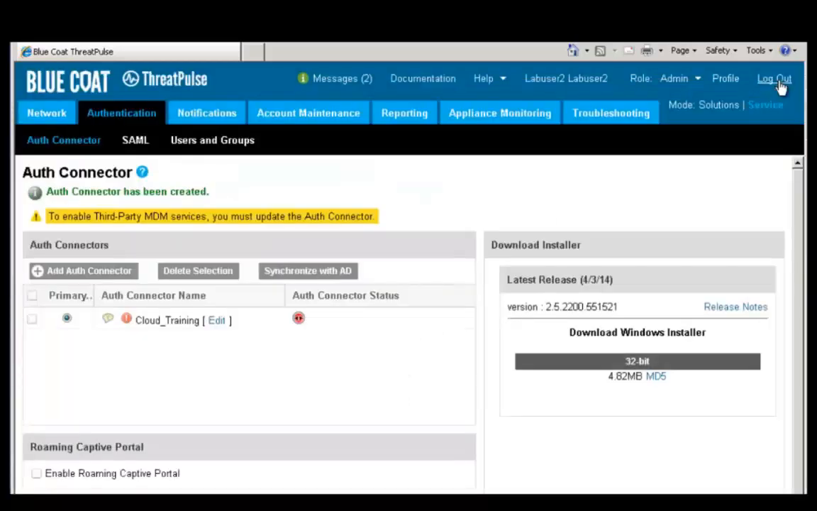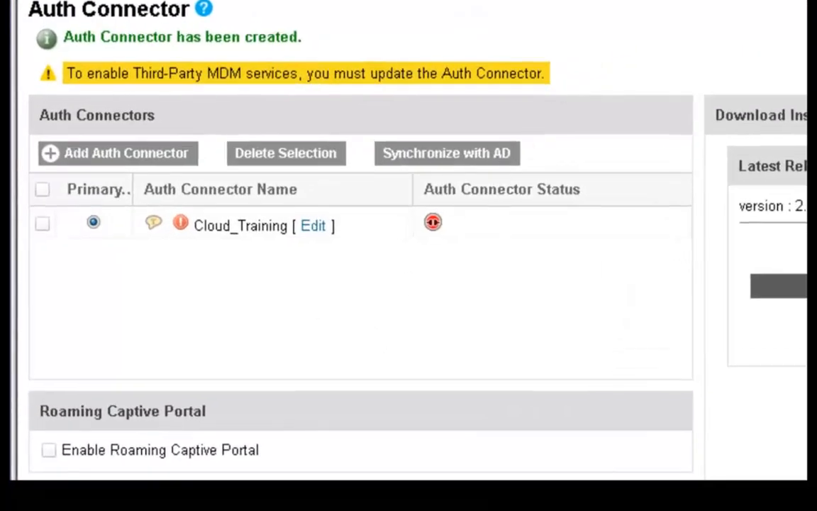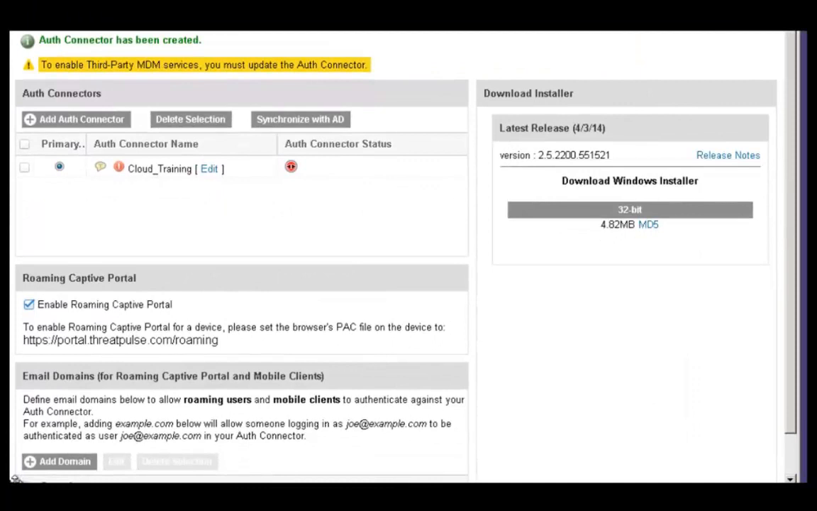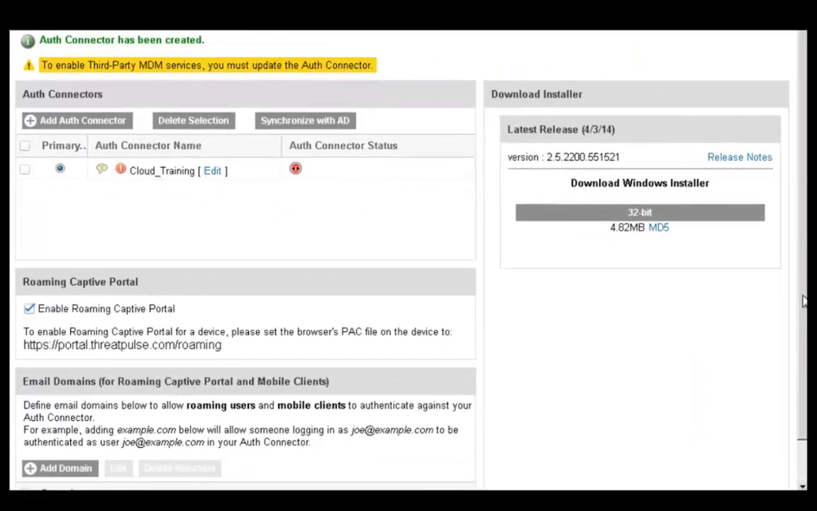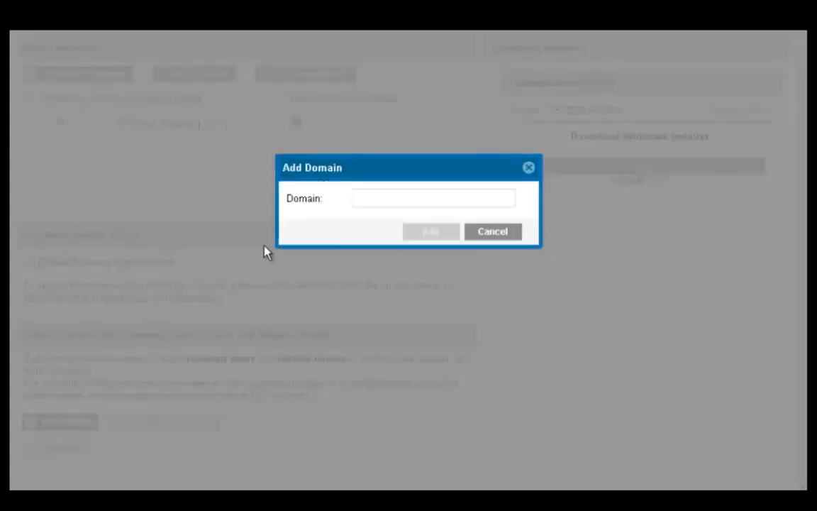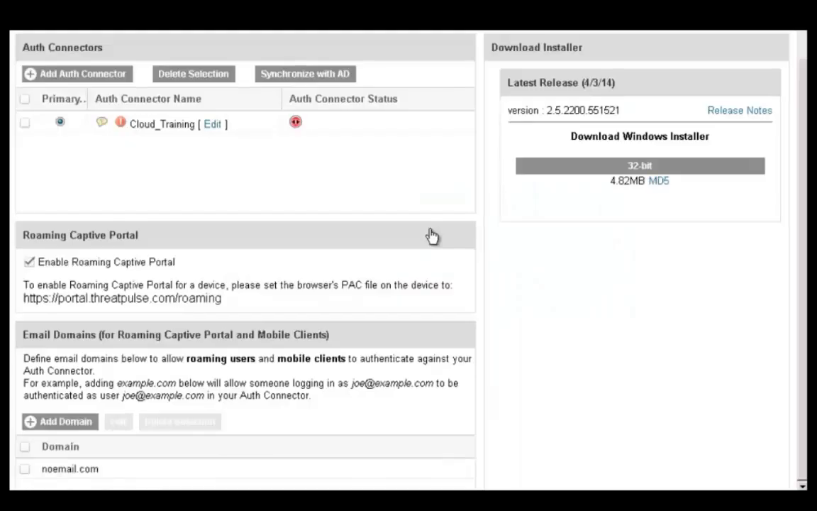Now we're going to go back to the customer portal. We're going to enable Captive Portal. Next, we're going to add an email domain. Click Add Domain. Enter your domain name and click the Add button. This domain now is listed on the bottom.